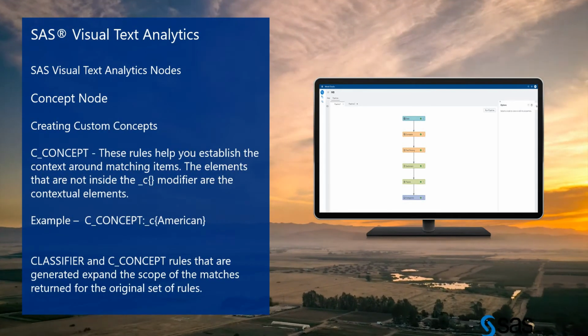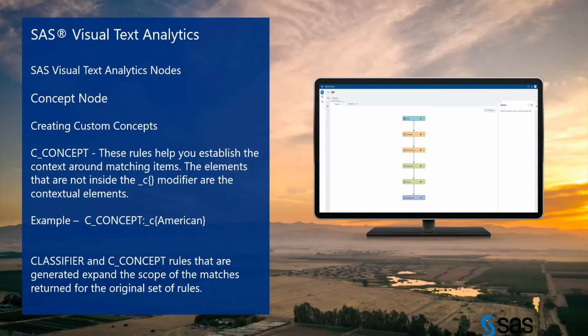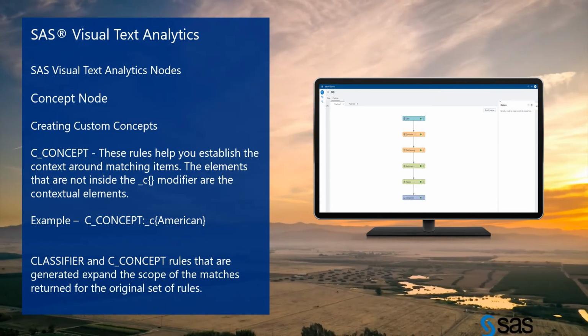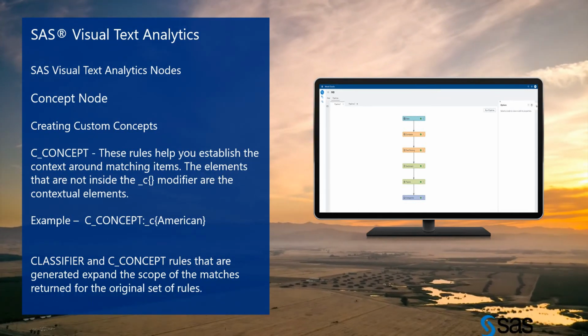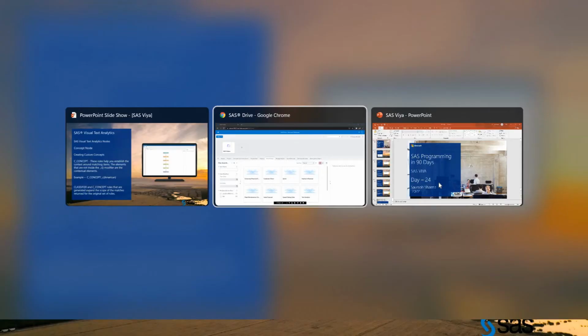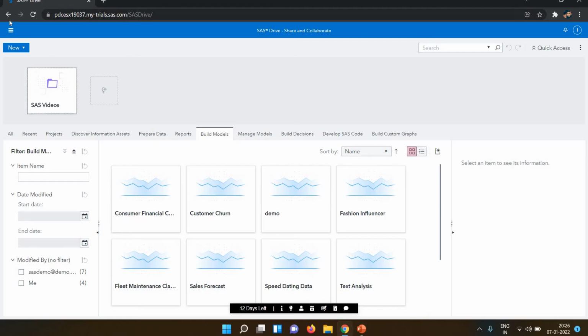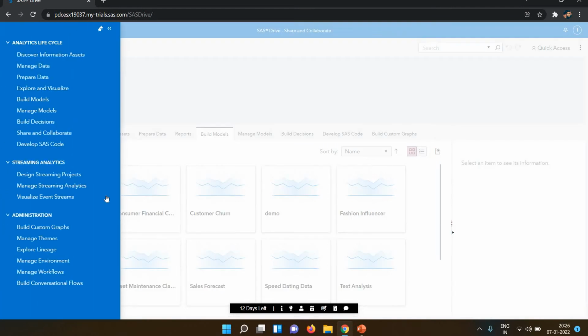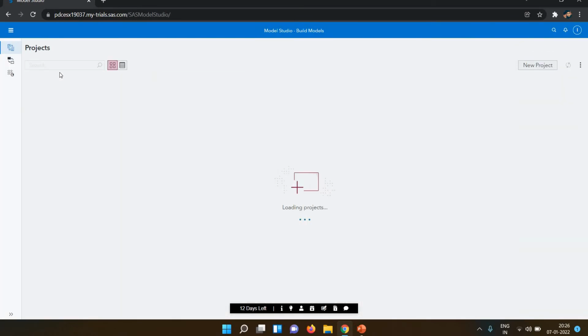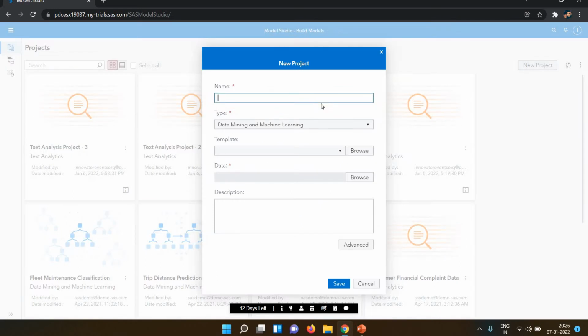Next is creating custom concepts. We will see how we create custom concepts and what a C underscore concept is. Let's go to SAS Visual Text Analytics. I'm in SAS Viya and going into Build Models. I'm creating a new project, so I click on New Project.